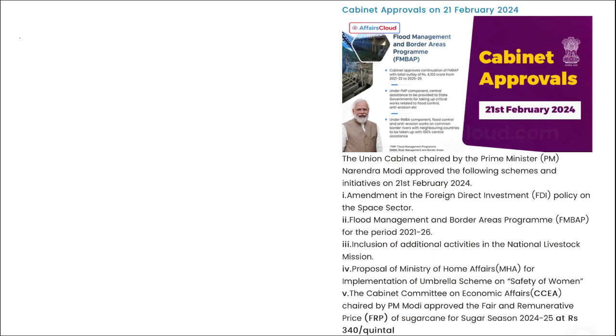Next, we are looking at some of the cabinet approvals for 21st of Feb. First, remember, Prime Minister Narendra Modi chaired the Union Cabinet, and the Union Cabinet has recently amended the foreign direct investment policy in the space sector, and 100% FDI has now been allowed in the space sector.